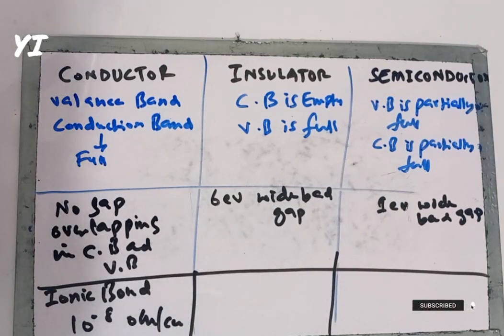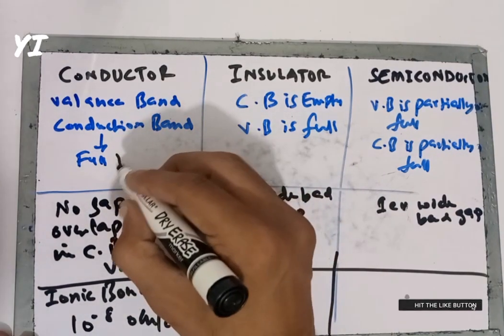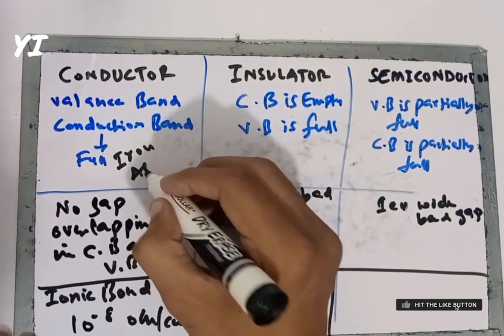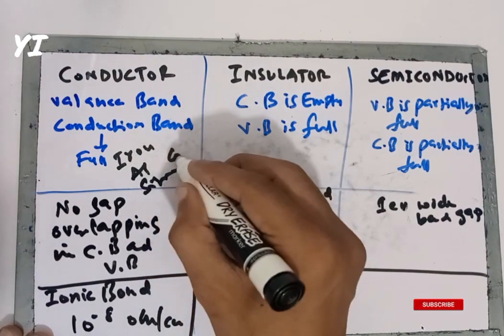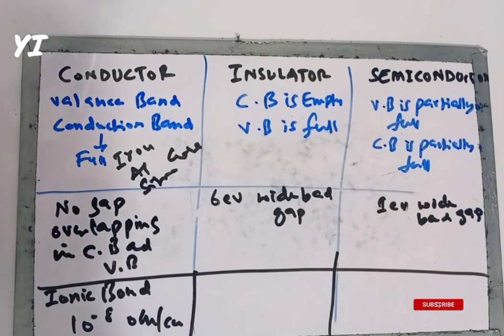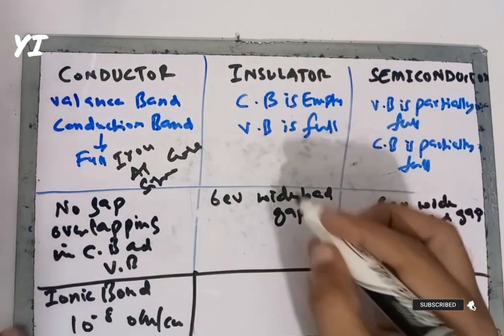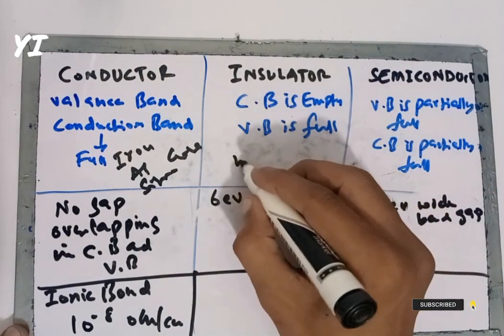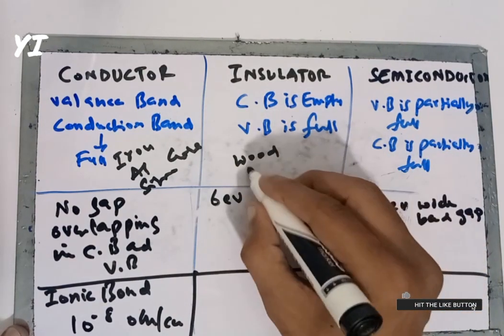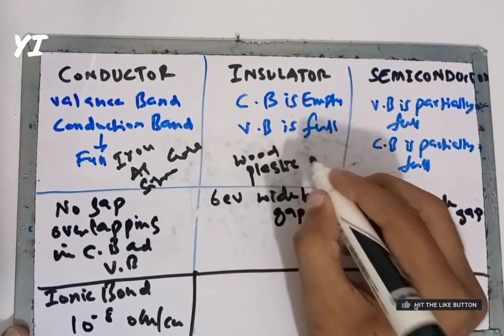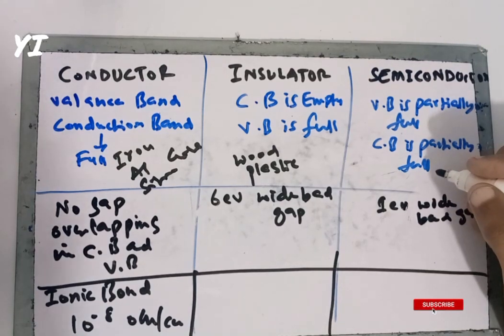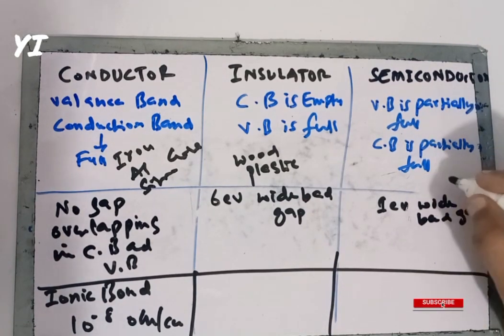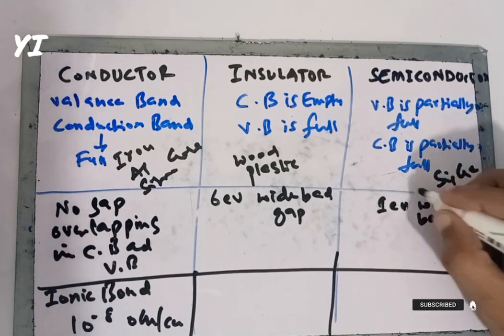The examples of conductors are iron, aluminium, silver, gold. The insulator examples are wood, plastic, and the semiconductor examples are silicon, germanium, arsenic.